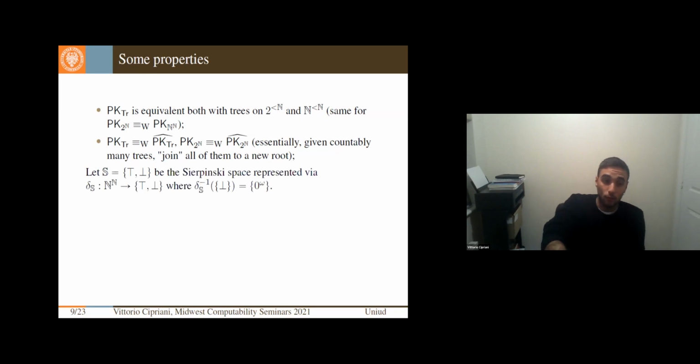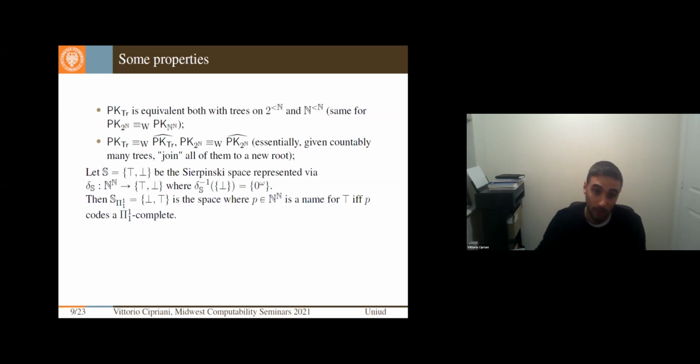Actually, to state the nicest property of the perfect kernel principle, we introduce the Sierpinski space. That is the space having only two elements, bottom and top, so true and false. And the representation is simple: the only name that we have for bottom is 0 to the omega, so constantly zeros. All the other names are valid names for true.